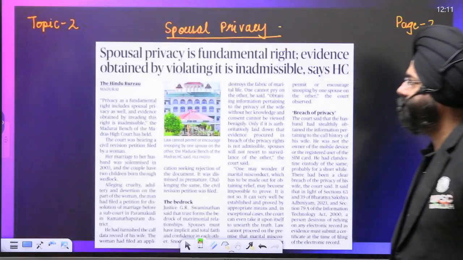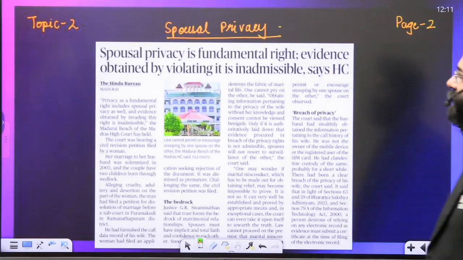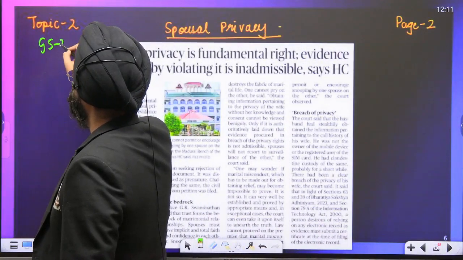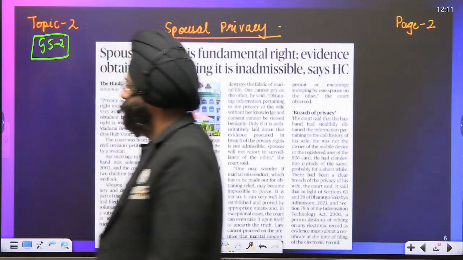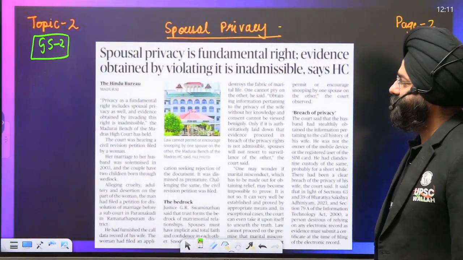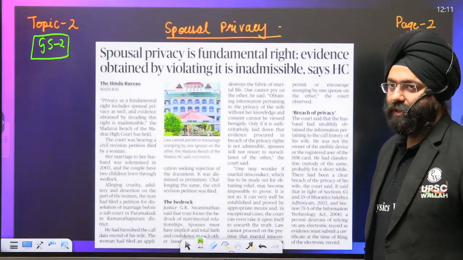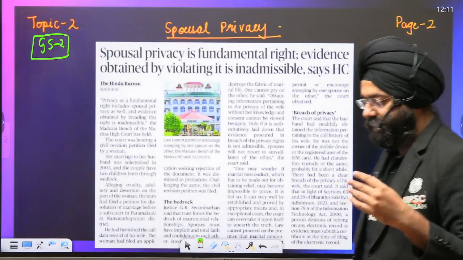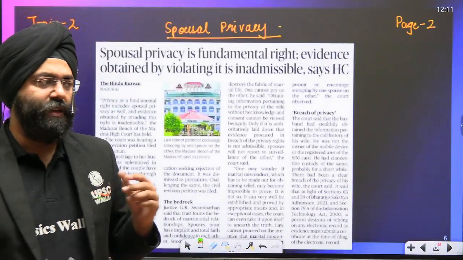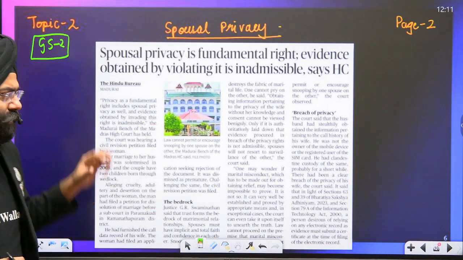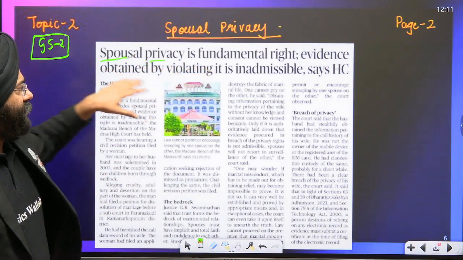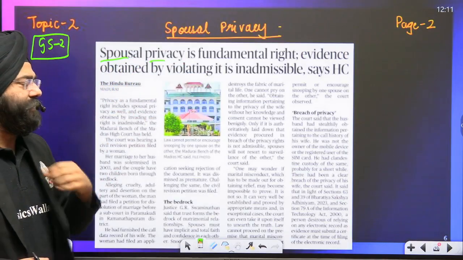Let's move ahead. Spousal privacy, very, very important. This is important from the GS2 perspective, right? We will be seeing what the judgment is. As more and more editorials come, we'll be analyzing it in more detail, and we'll be seeing certain dimensions of this. Before we go on, spousal privacy is a fundamental right. Evidence obtained by violating it is inadmissible.